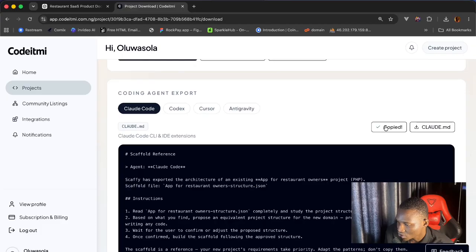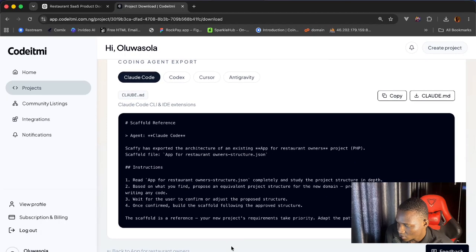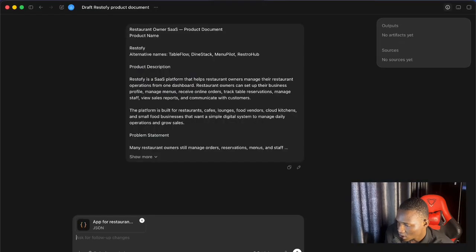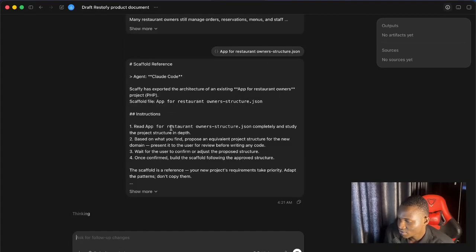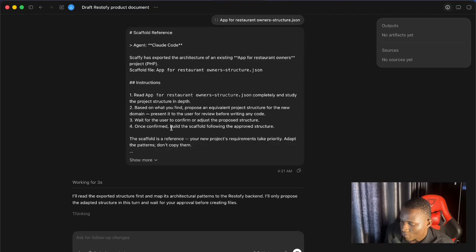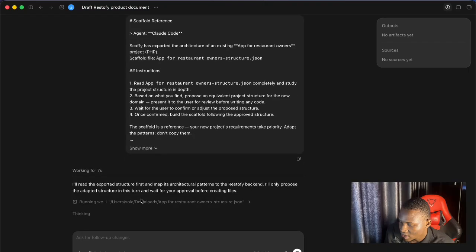and copy the instruction. So let's just copy the instruction and go over to the coding agent. Let's give that to so you can see the AI say I will read the structure. So it's reading the structure right now.